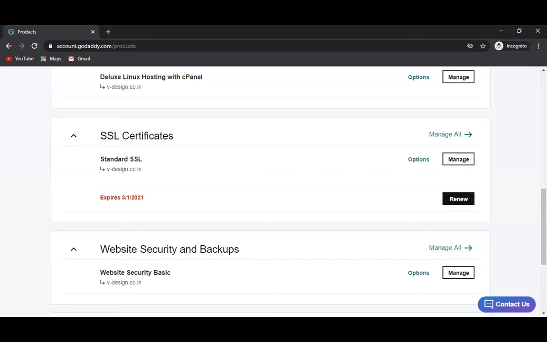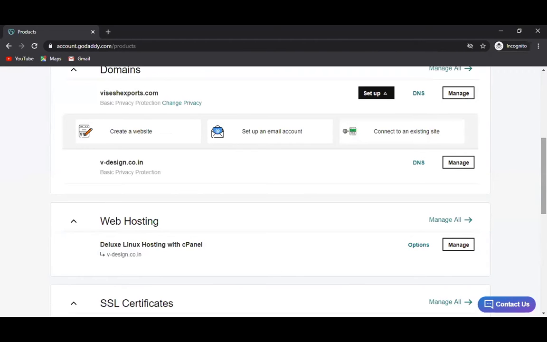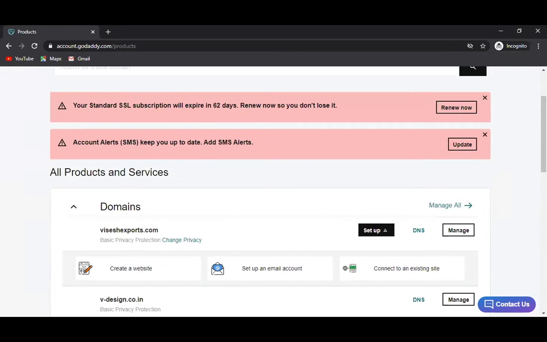So here I'm just sharing. Just scroll up a little bit. All these are the different products. You have the domain, one product is domain, another product is hosting, another product is SSL security. Scroll down. This is GoDaddy.